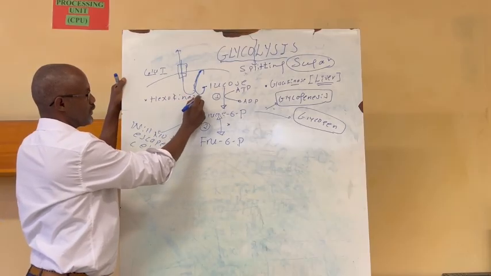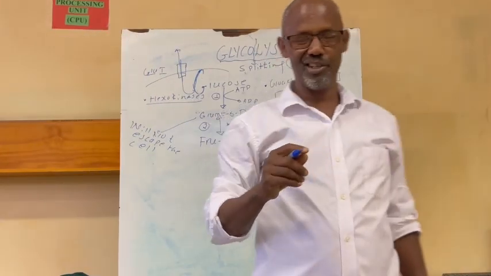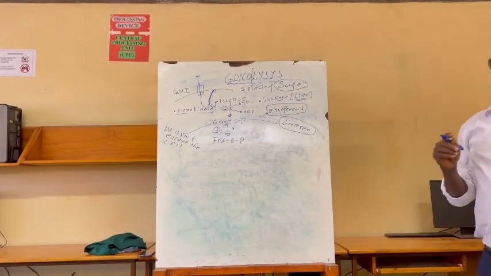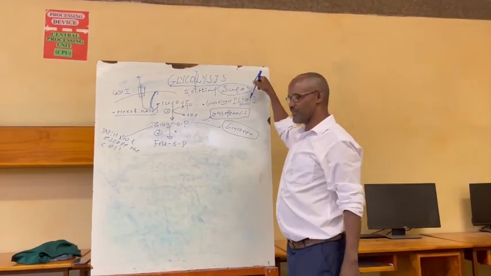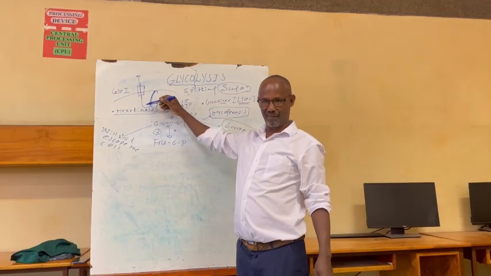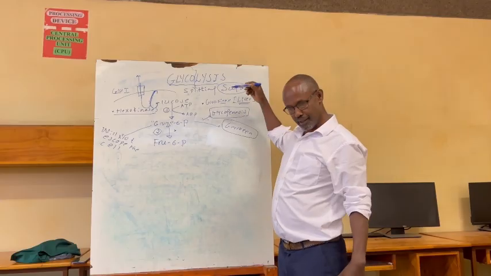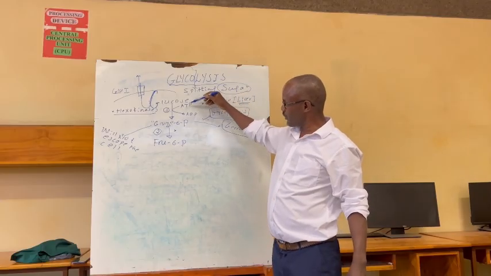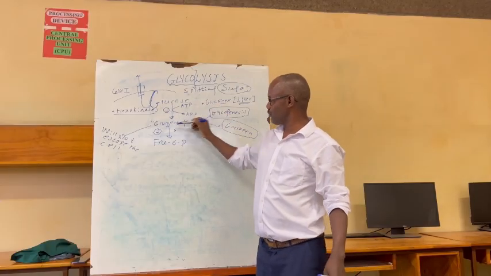There are different types of these enzymes in different tissues. Hexokinases are common to many other cells; they are not restricted to liver cells. Of course, liver cells also have hexokinases, but they prefer to use glucokinase. Therefore, glucokinases are kinases which add phosphate from ATP to glucose so that they can convert glucose into glucose 6-phosphate.